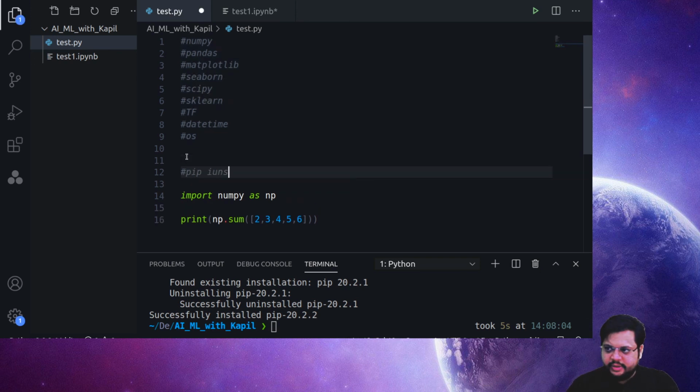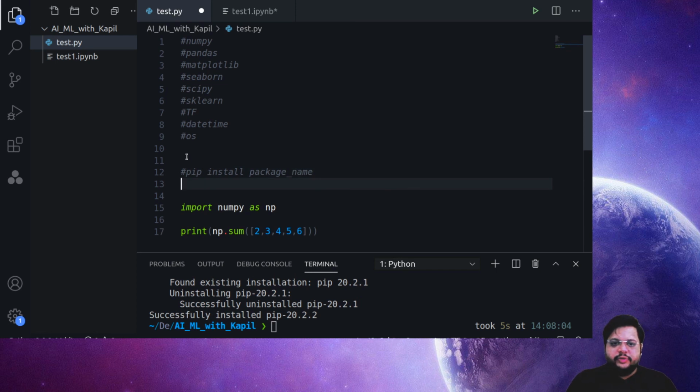That is pip install, then the package name. Some of you may face a problem because of a version conflict of Python. If you have Python 2 installed already in your system and you are installing Python 3, then that will be represented as Python 3. In such a case, you will have to write the same code but keeping the pip as pip3. So I'm just writing it here. You will have to use pip3 in that case.